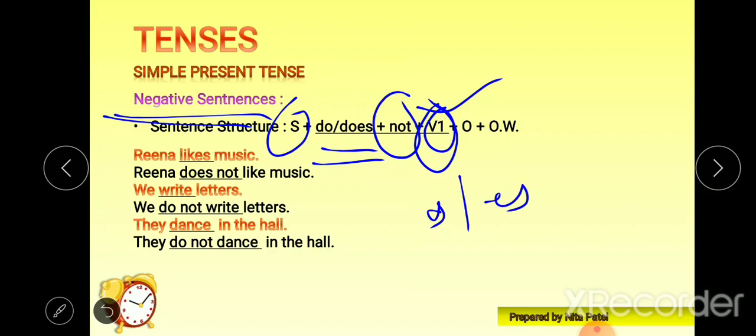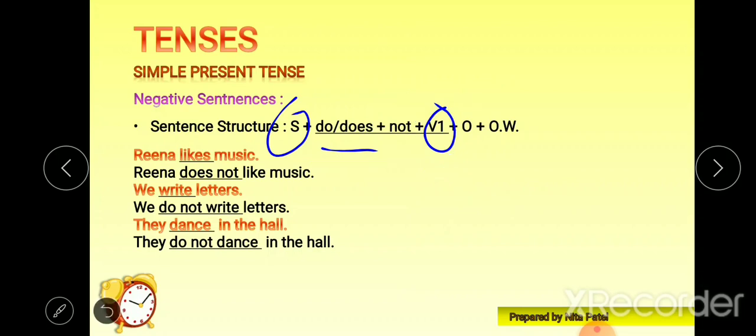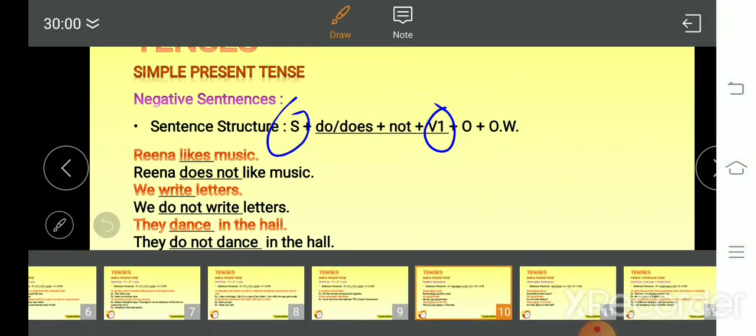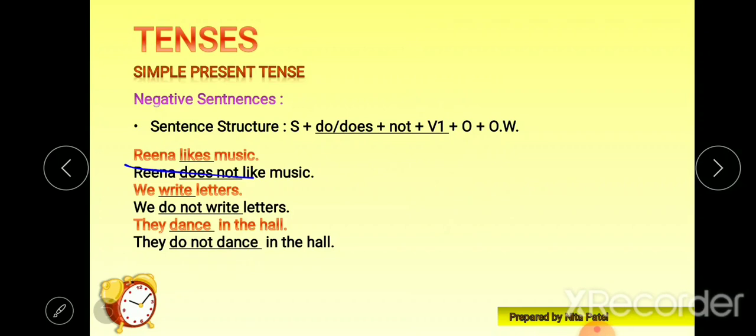Now let's see the example. Reena likes music. Look at this underlined word, likes. Why is likes there? Because Reena is the third person singular, she. So how will we frame it? Reena does not like, the same structure is here. Why does? Because Reena is the third person singular.